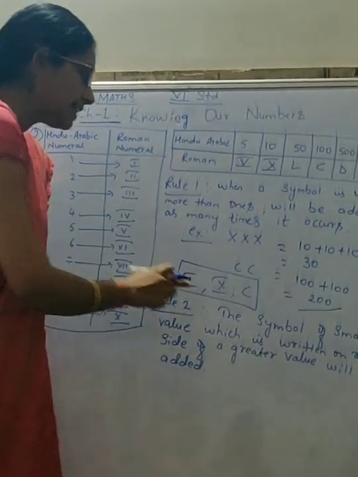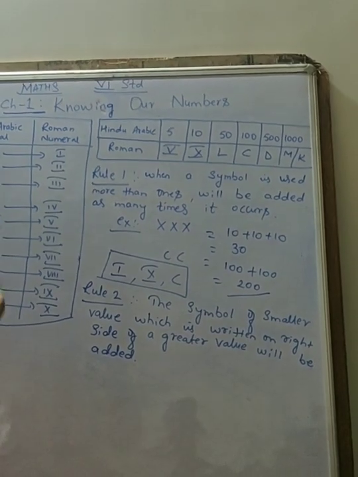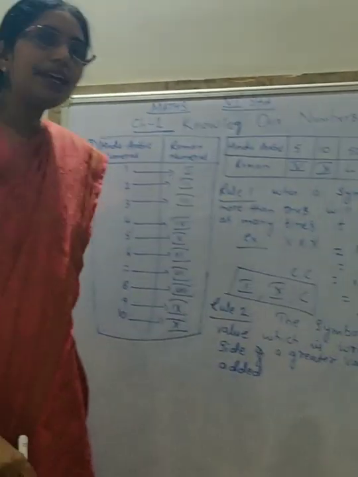What does the second rule say? The symbol of smaller value which is written on the right side of a greater value will be added.